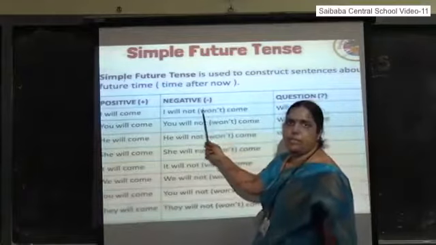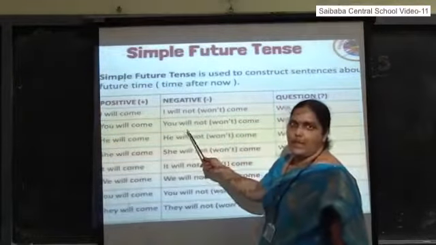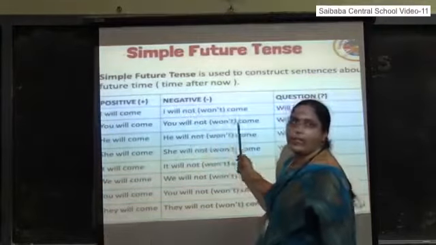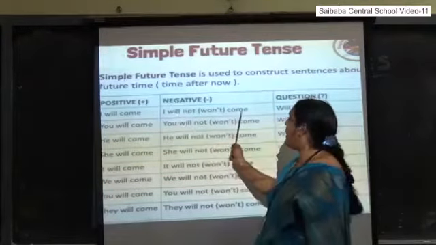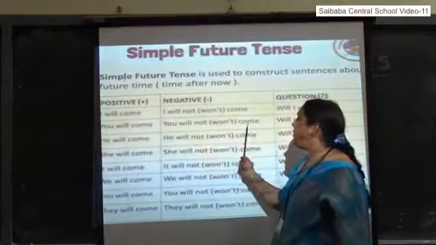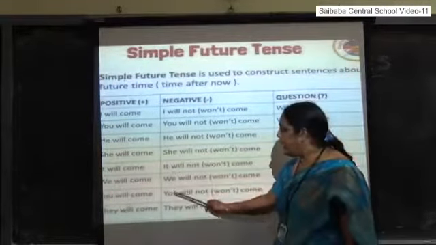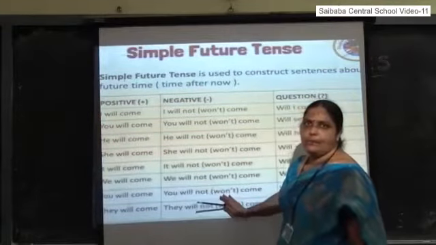In negative sentence, let us apply the structure. Subject plus will plus not plus V1. I will not come, you will not come, he, she, it will not come, we, you, they will not come.